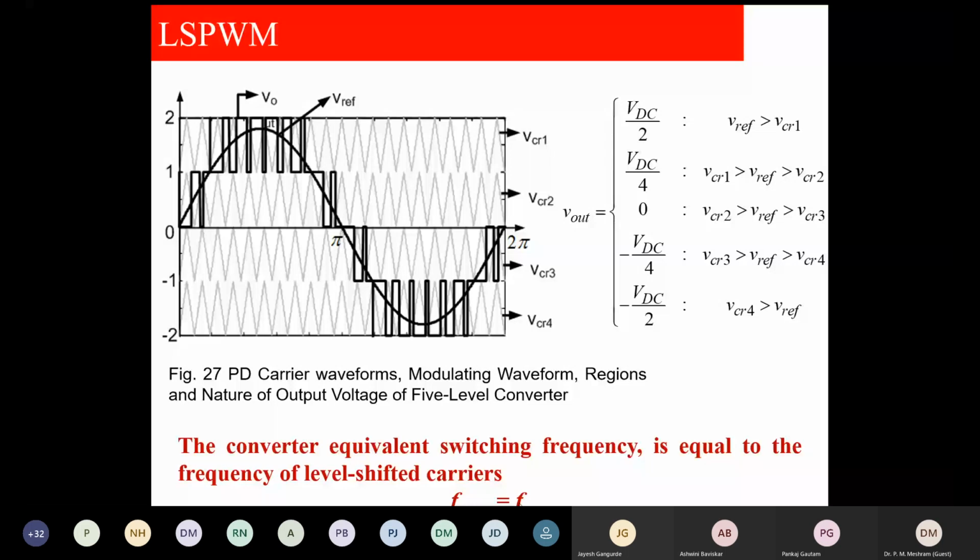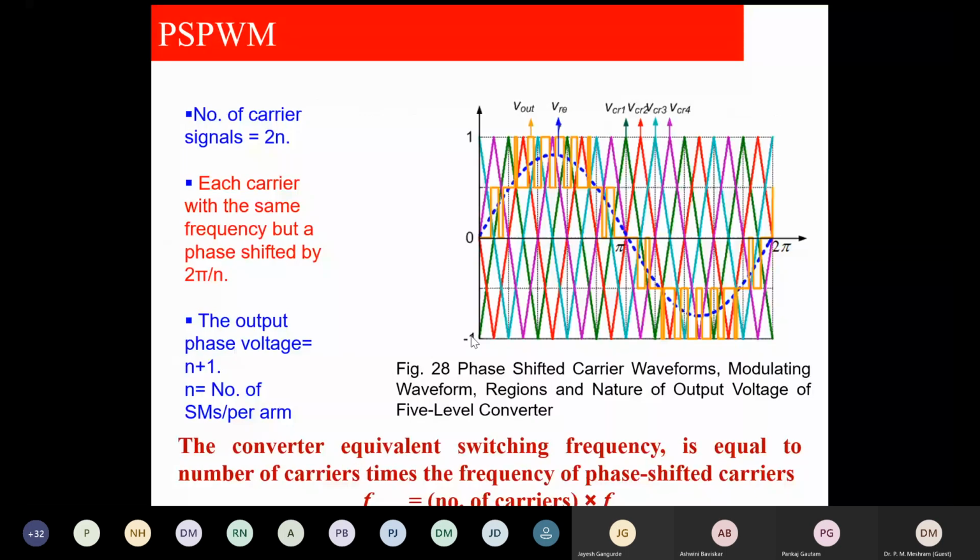Now we will see phase shifted, one of the famous carrier based modulations. Number of carriers we require. Here it is not 2n. Please make correction. It is n. Each carrier with the same frequency, same amplitude shifted by 2 pi by n will get n plus 1. N is number of SM per arm.